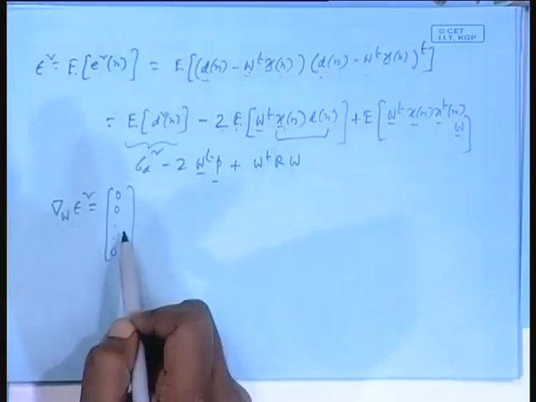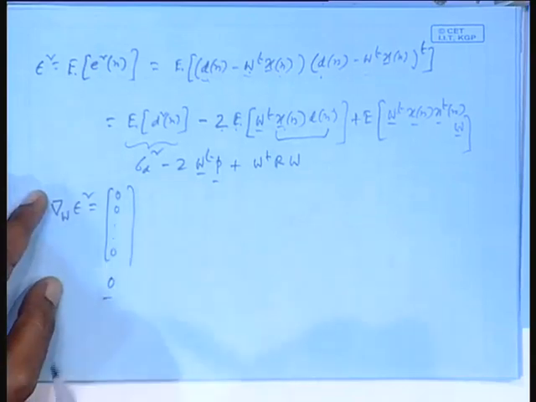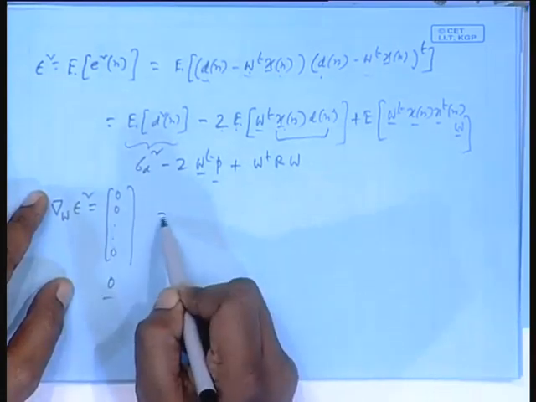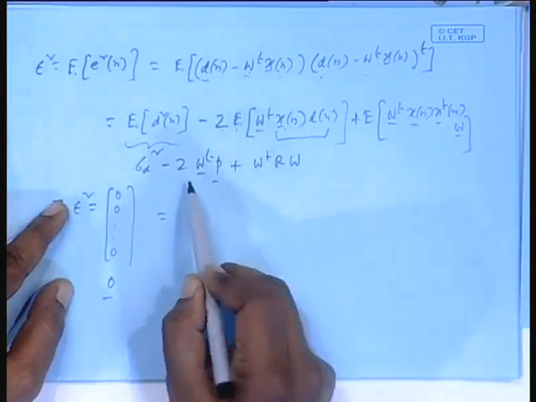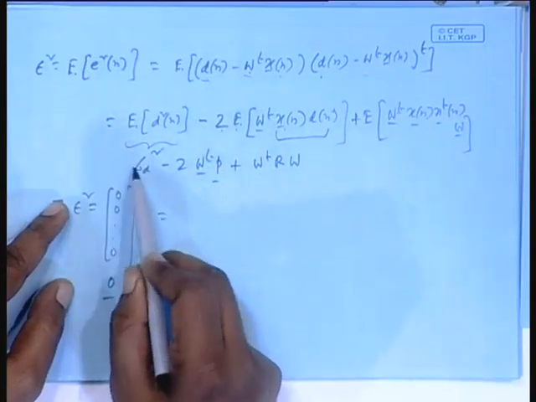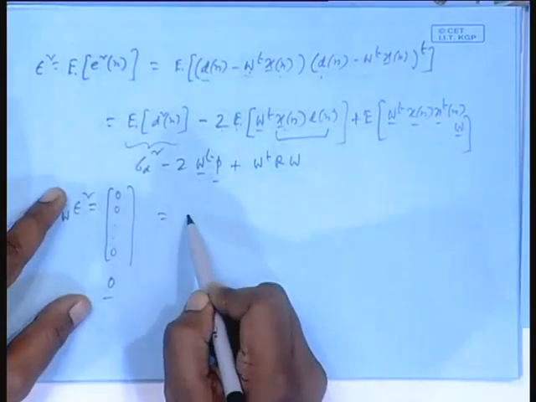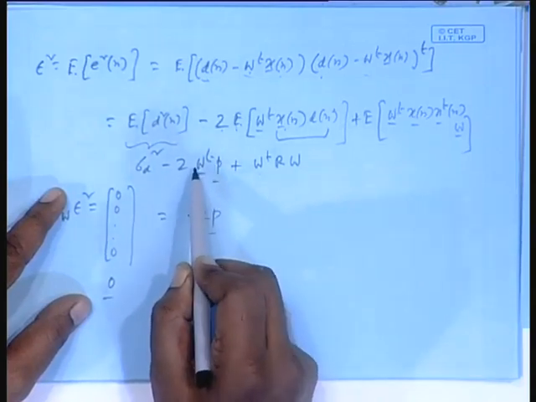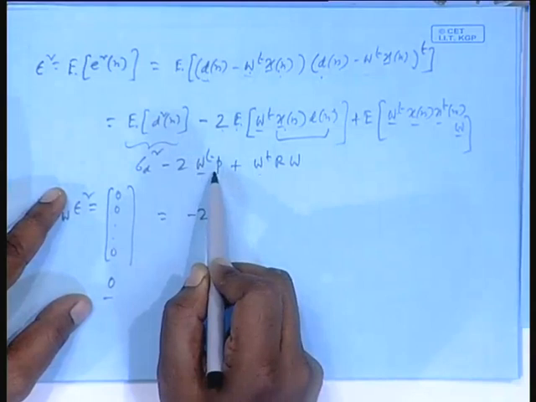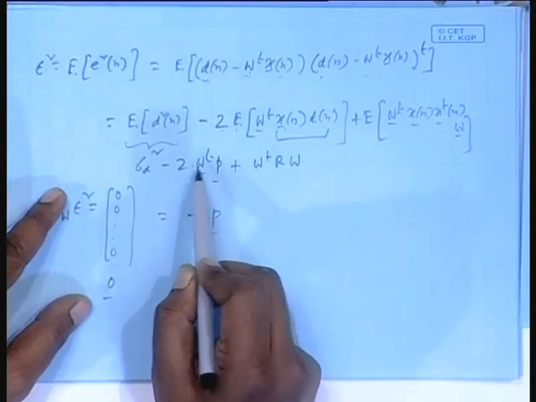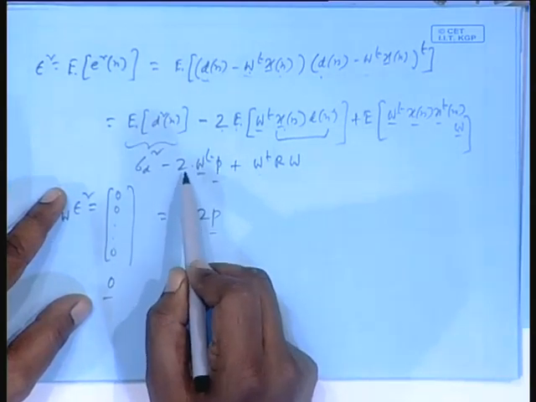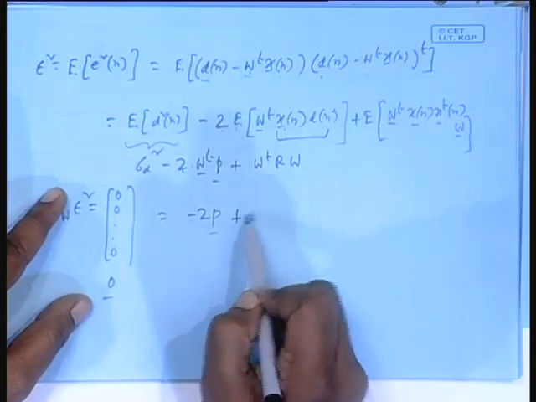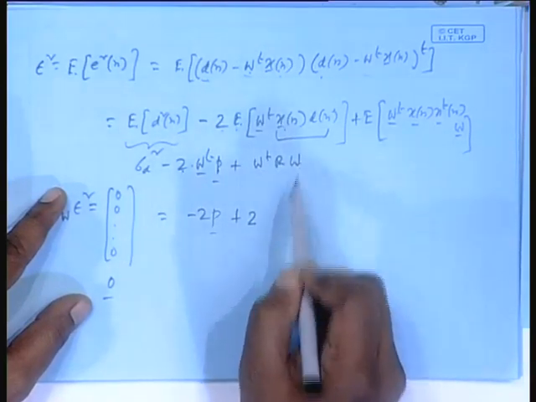We have already derived this, and the term independent of W will go. So, this will give rise to minus 2p, because W transpose p differentiated with respect to W gives p. So, this is 2p, and this fellow gave twice R W.